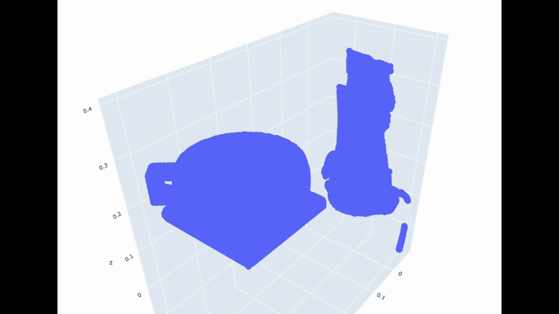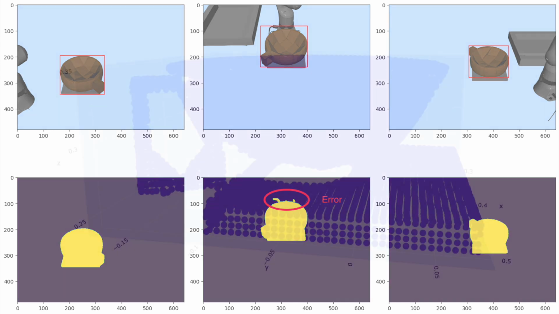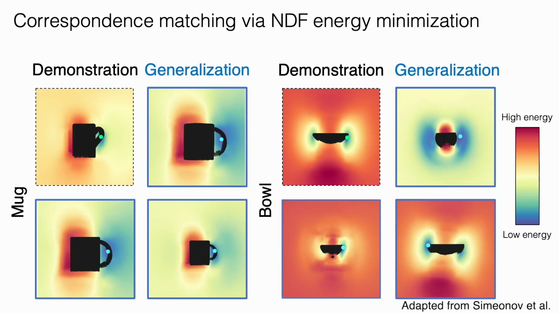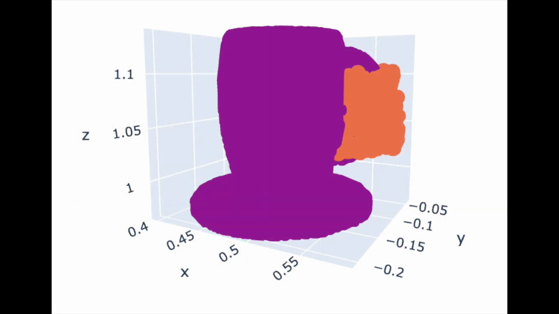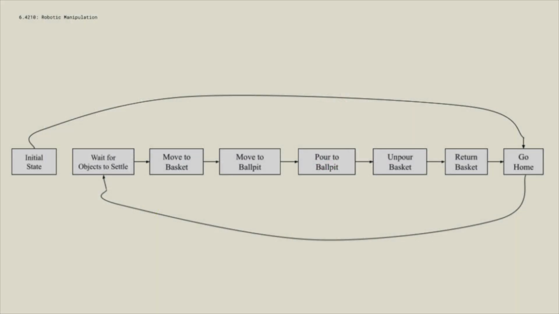We found that just doing this, however, can lead to major errors due to imperfect segmentations near the object boundaries. We thus perform statistical outlier removal using the k-nearest neighbor metric before unprojecting and merging the point clouds from the three cameras. We then utilize an energy minimization scheme using the aforementioned local neural descriptors. We first give the robot arm a demonstration of grabbing 10 different mugs, and then utilize the local neural descriptors to find grasps on the novel object geometries. We then use off-the-shelf differential IK solvers with a simple state machine planner to do the final pour.